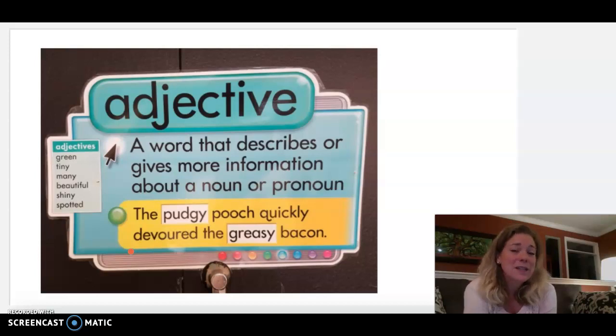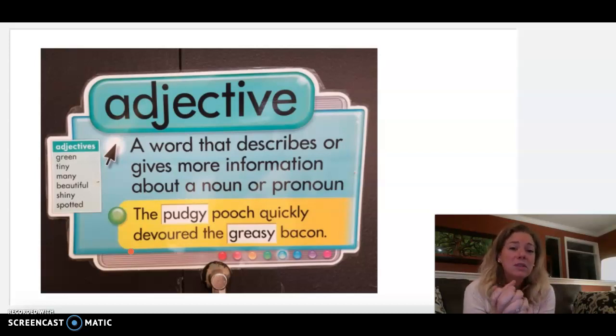I can read that sentence without the adjectives, and I bet your mental image, the picture that you have in your head when you read the sentence, is probably not as clear, maybe not as funny either. The pooch quickly devoured the bacon. Okay, that's a good sentence. I like that word devoured. That's a pretty good wow word.